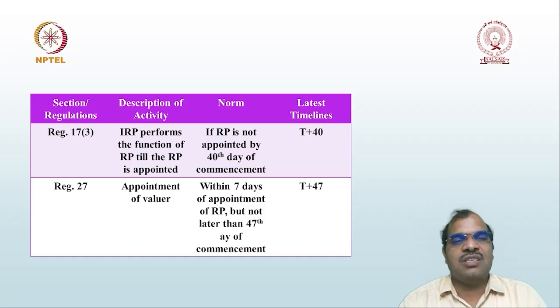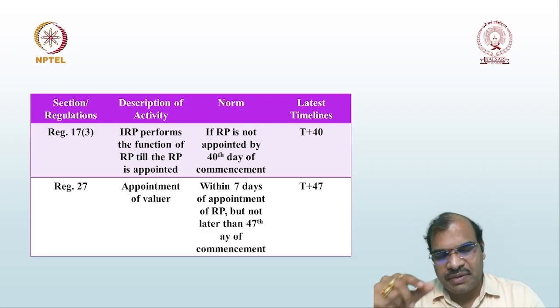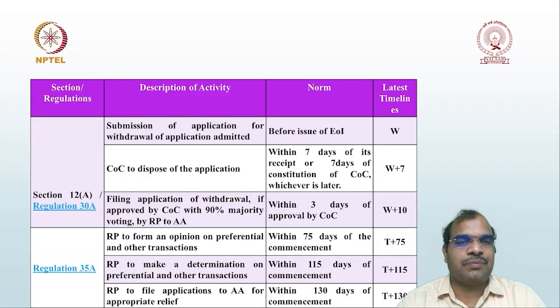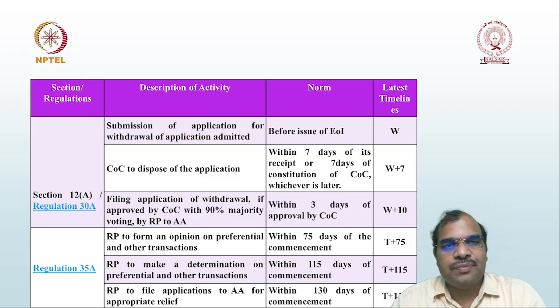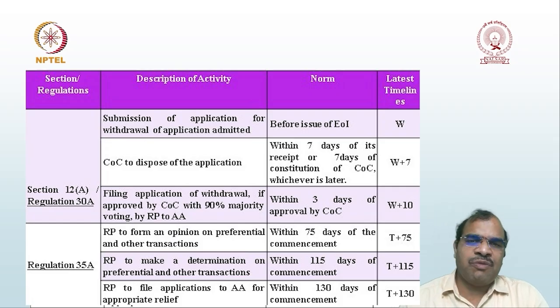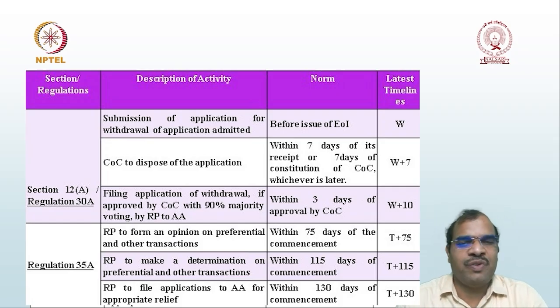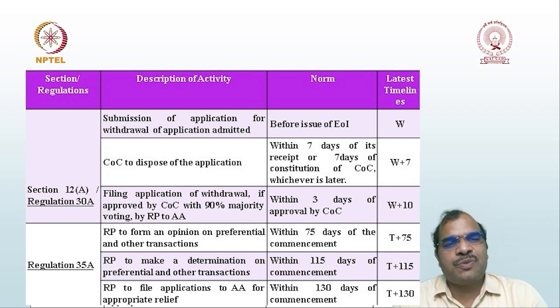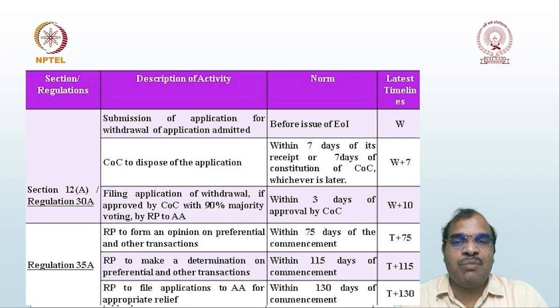Appointment of valuer: within 7 days from the date of appointment of RP, that is 40 plus 7, so 47 days, T plus 47. Next is W, the submission of application for withdrawal of application admitted. Withdrawal is denoted with W. Whenever you want to withdraw the application, you have to withdraw before the issue of expression of interest. That is W. The COC disposes of the application within 7 days of its receipt or 7 days of constitution, that is W plus 7.